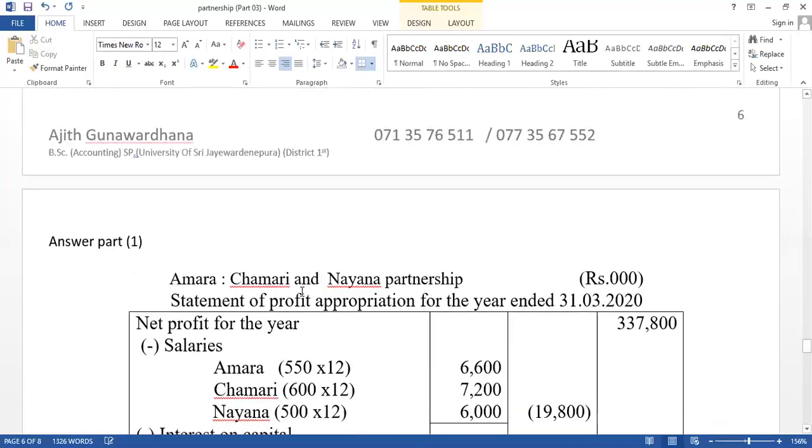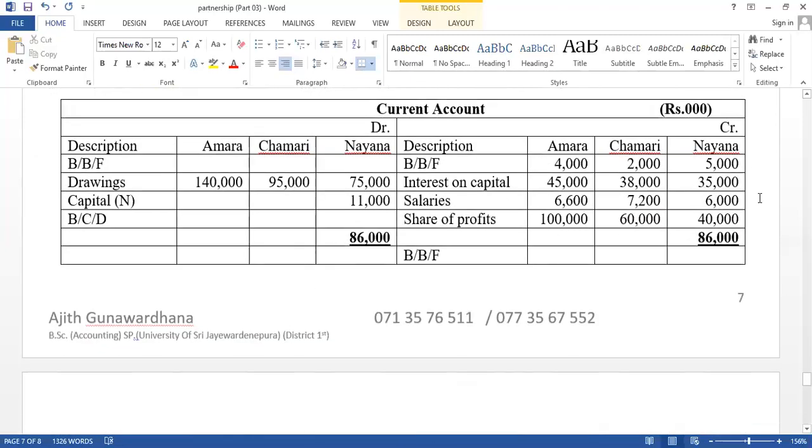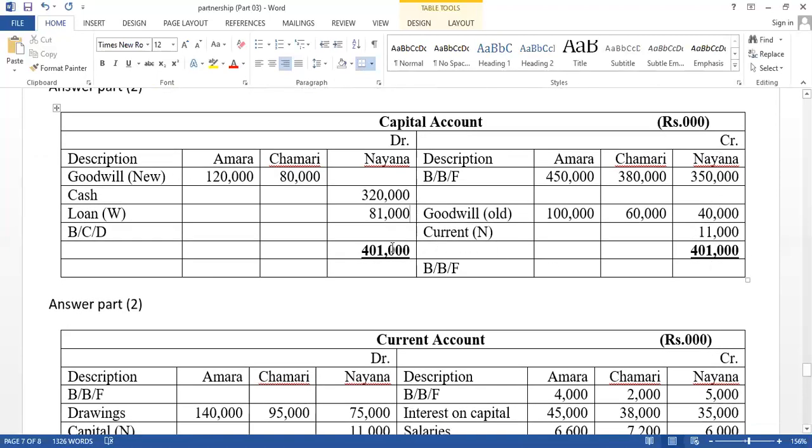Then the other partners' balances should be carried out. Think about the end of the year: profit is relevant for all three partners. First, profit should be distributed. After that, the current account balance of the retired partner should be transferred to the capital accounts. Then close the capital account of the retired partner.